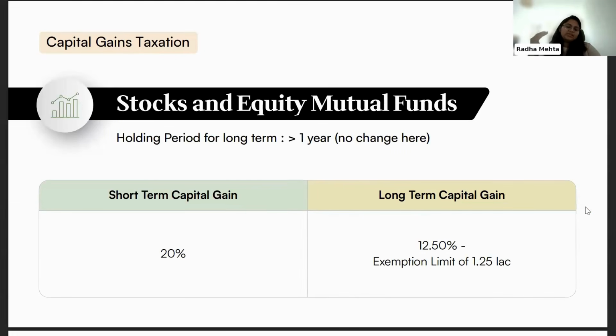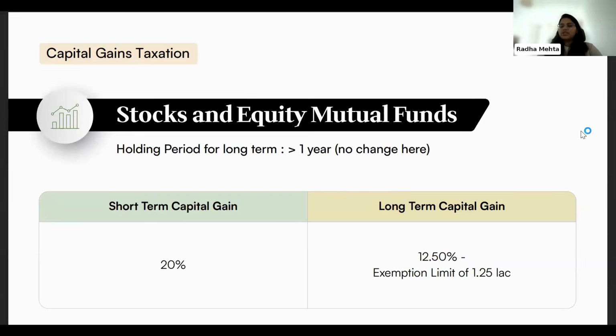Now moving on to separate asset class taxations. The first is stocks and equity mutual funds. In this category, there has been no change for the last 1 or 2 years, and it's a simple classification. If the holding period is greater than 1 year, it will be classified as long term. If the holding period is less than 1 year, it will be classified as short term.